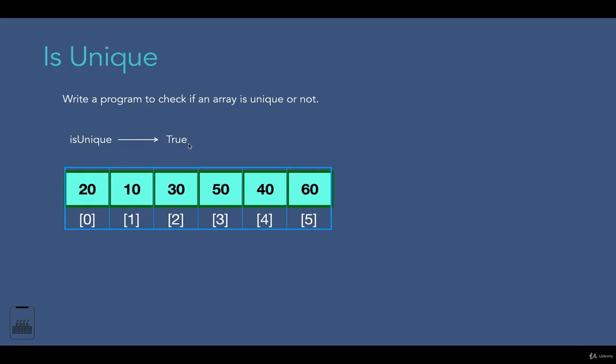So how can we check this? Here also we are going to loop through this array twice. First, we are going to take the first element and compare it with the others. If it is equal to any of the other elements, then we are going to return false, saying that this element is repetitive. Otherwise, we are going to return true. This process will continue until we have finished all elements. Based on this logic, let's create this method in Java.